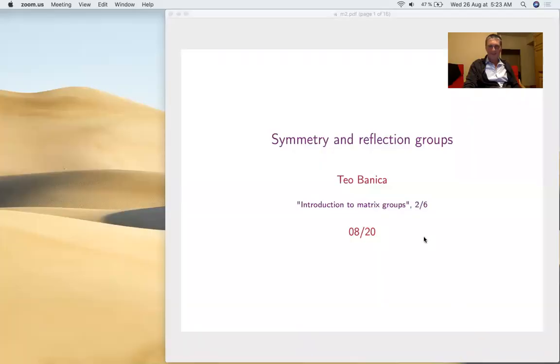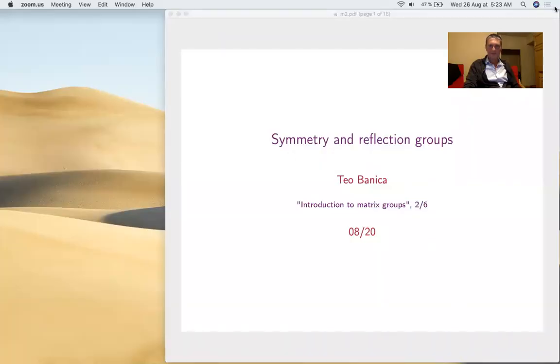Hello. So I'll talk today about symmetry and reflection groups, a bit about the finite groups of unitary matrices. That's going to be the topic. And we'll do a lot of algebra. So we'll discuss cyclic, dihedral groups, permutation groups, reflections, all the things. So very beautiful mathematics. Let's find this presentation.